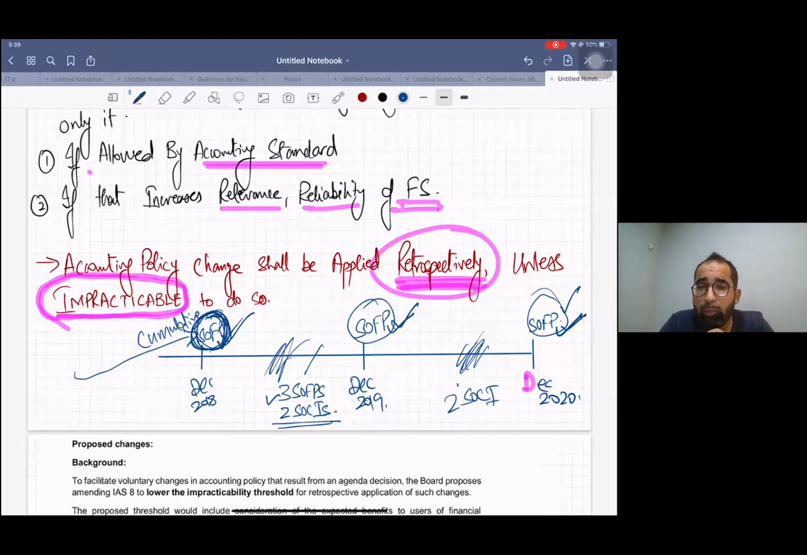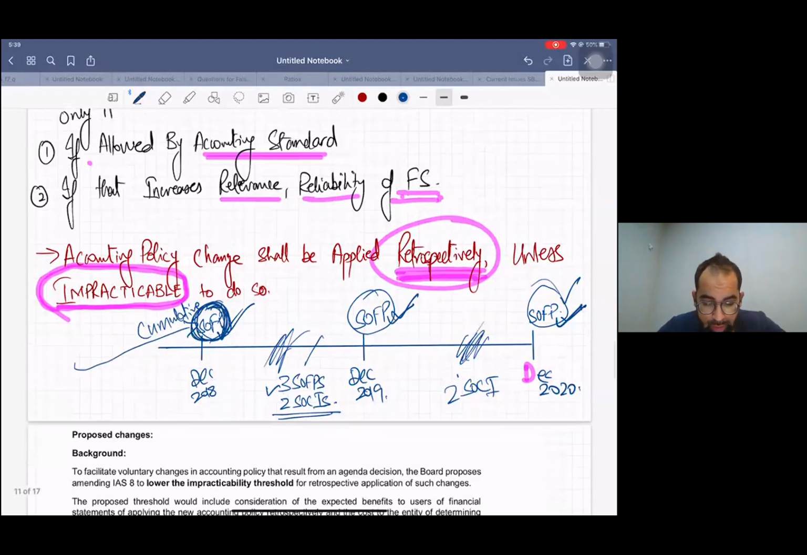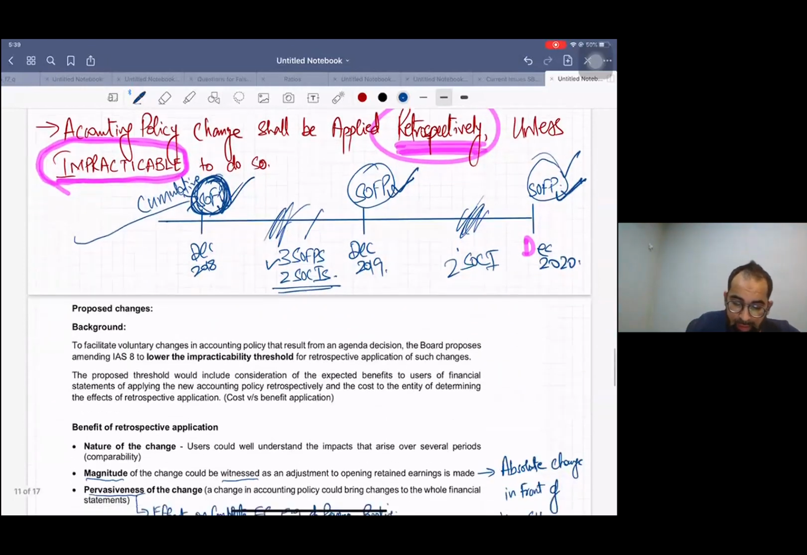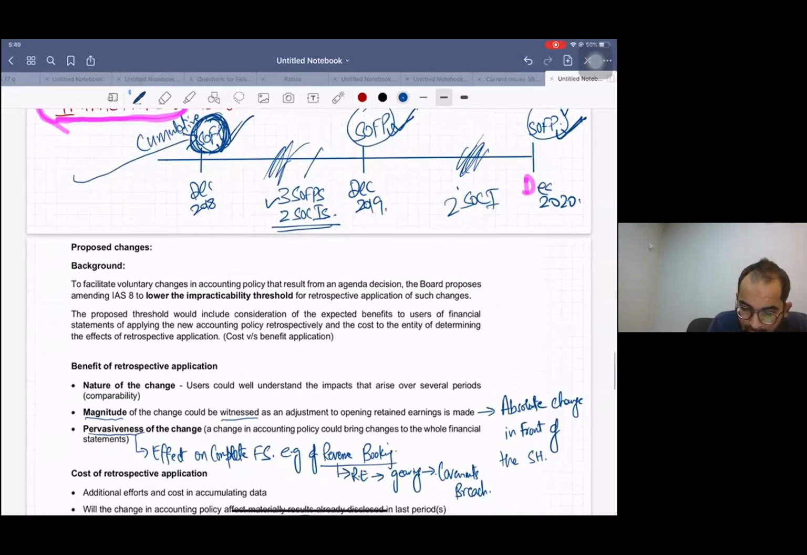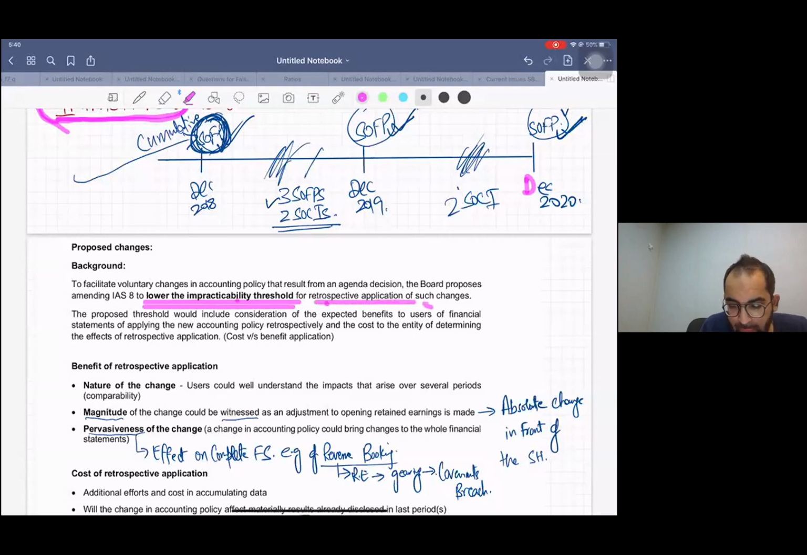Now, what is going to be changed? What is the new proposal by the board? This is the proposal. To facilitate voluntary changes in accounting policy that result from an agenda decision, the board proposes amending IS 8 to lower the impracticability threshold for retrospective application of such changes.